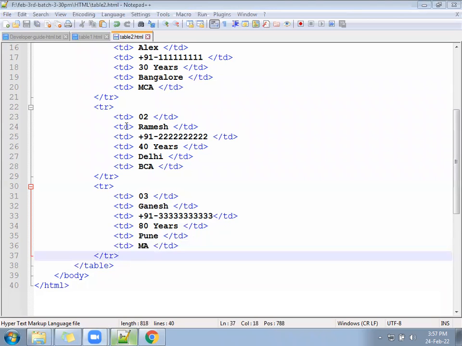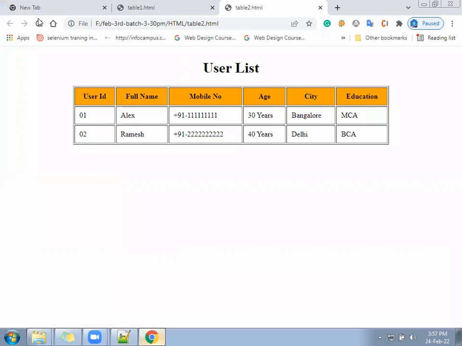Please check now. The table will look something better. So in total, 3 users we added.